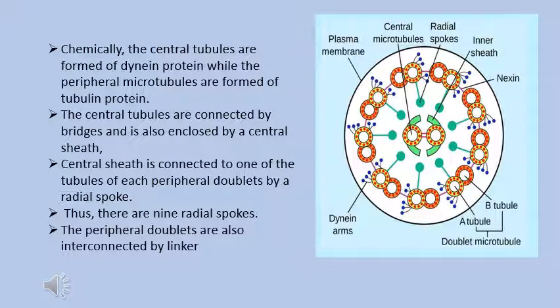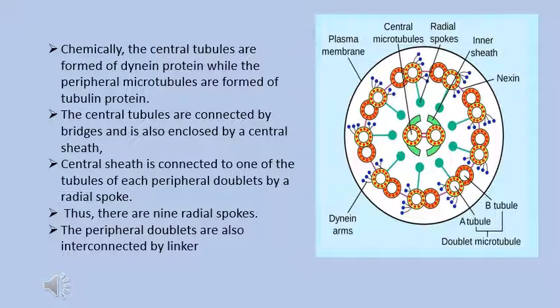So there are 9 radial spokes in total. Then the peripheral doublets are interconnected by linkers, and these linkers are made up of protein nexin.